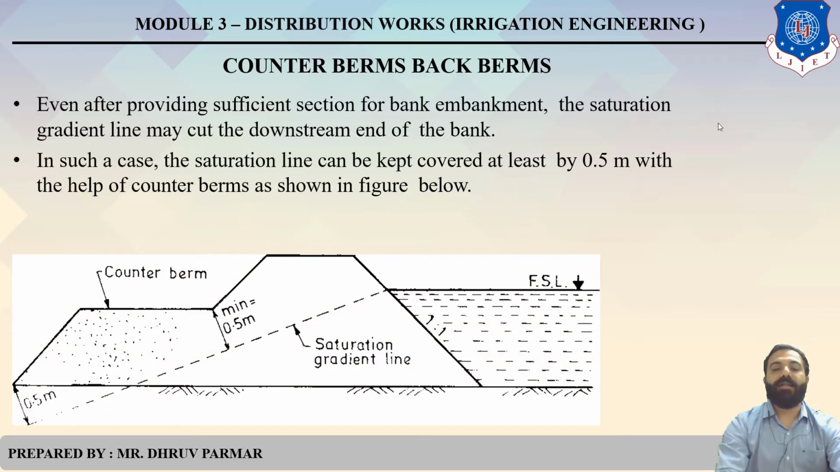The next one, counter berms or back berms. Even after providing sufficient sections of bank embankment, the saturation gradient line may cut the downstream side of the bank. So in that particular case, the saturation line can be covered at least by 0.5 meter with the help of counter berms. So as per shown in the figure.